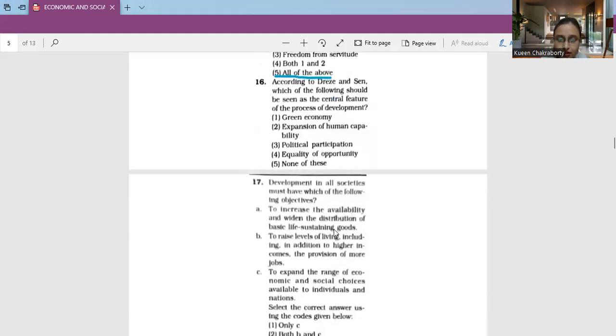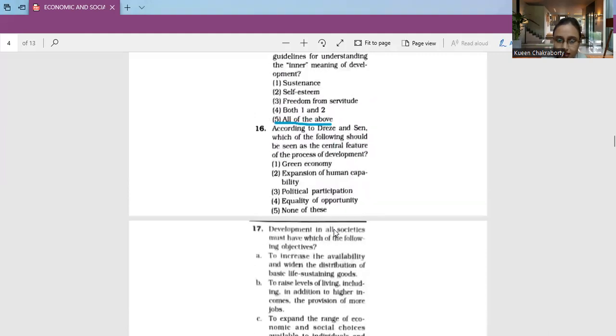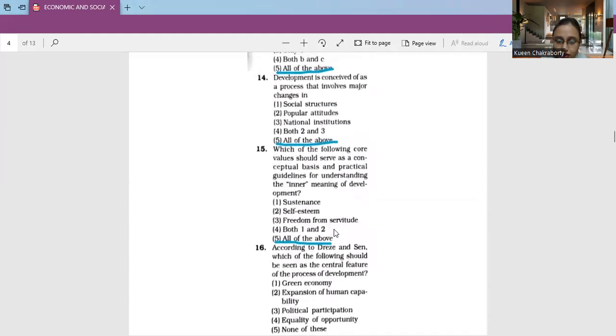Next, coming to question number 16. According to Drèze and Sen, which of the following should be seen as the central feature in the process of development? Number 1 is grain economy. Number two, expansion of human capability, political participation, equality of opportunity, and none of these.